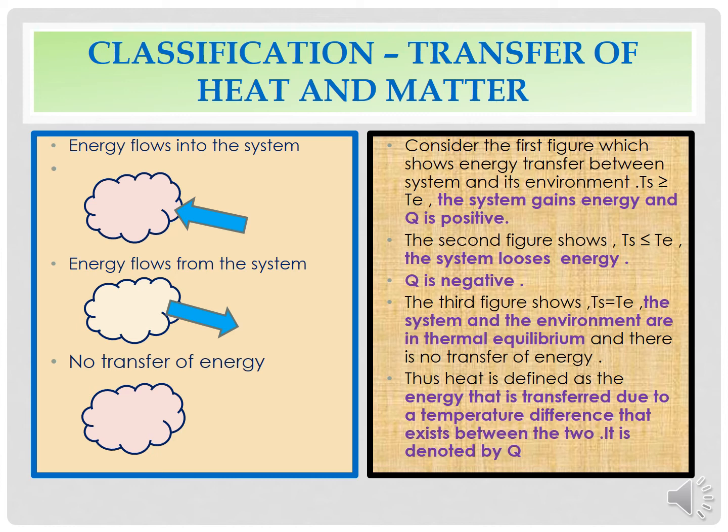where the Ts is lesser as compared to Te. Therefore, the system loses energy, and we could say that capital Q, that is the heat, is negative. The third figure shows us that Ts is equal to Te. Thereby, the system and the environment are in thermal equilibrium with each other, and there is no transfer of energy.